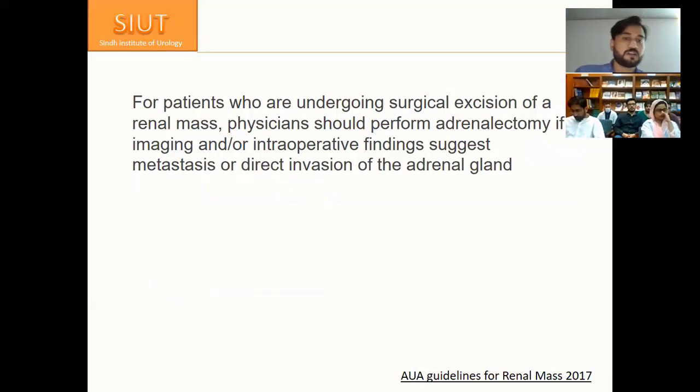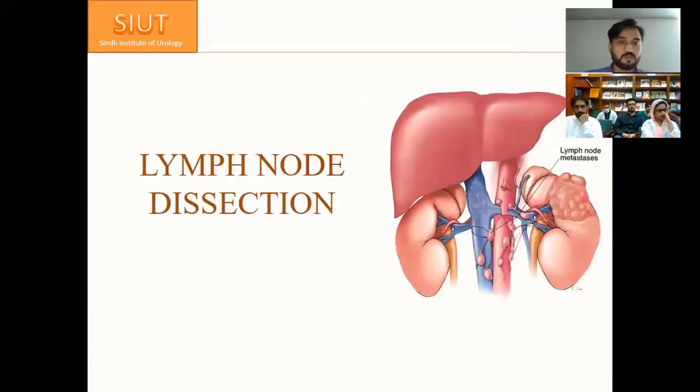And American guidelines are no different. For patients who are undergoing surgical excision of a renal mass, physicians should perform adrenalectomy if imaging or intra-op findings suggest metastasis or direct invasion of the adrenal gland. Moving on to lymph node dissection.